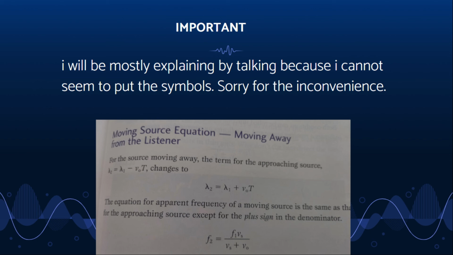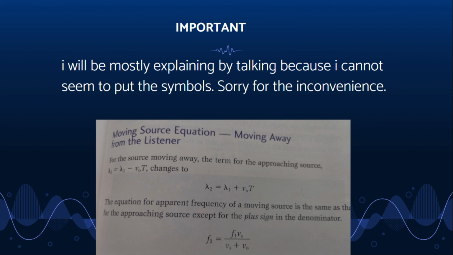Then, substituting wavelength 1 minus v_o T for wavelength 2, we end up with f2 equals v divided by wavelength 1 minus v_o T. But since wavelength 1 equals v divided by f1 and T equals 1 divided by f1, we can use s for sound, so the final equation becomes f2 equals f1 v divided by v minus v_o. The change in frequencies, named the Doppler shift, is f2 minus f1.